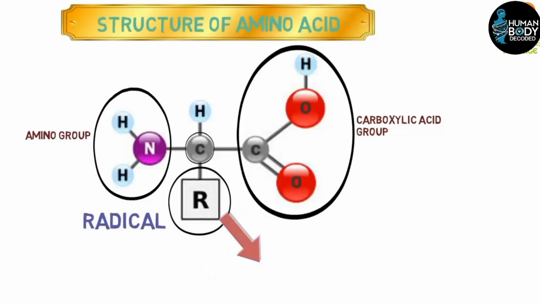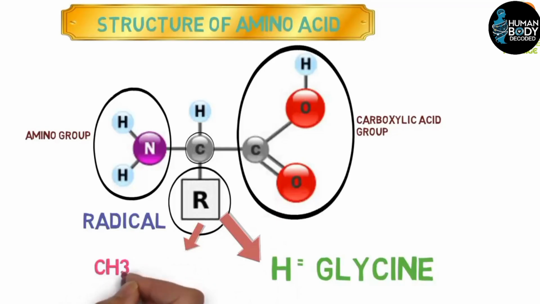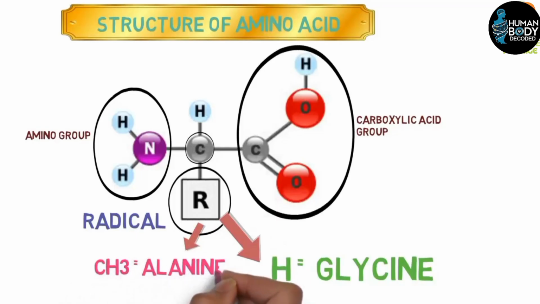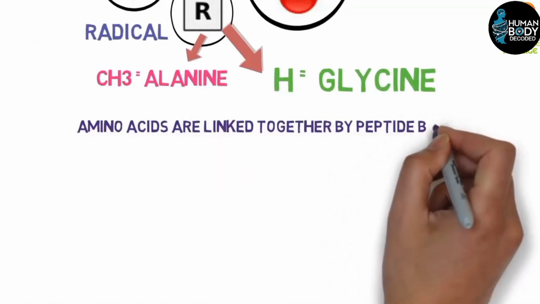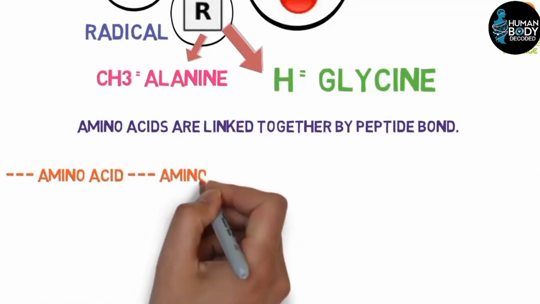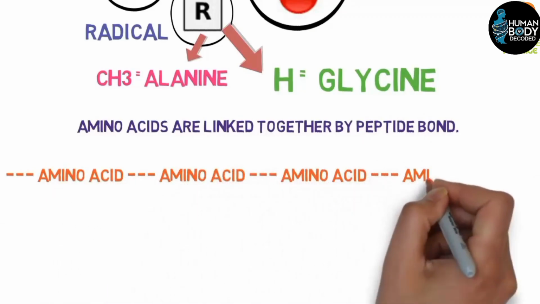For example, when R is H, the amino acid is glycine. When R is CH3, the amino acid is alanine. This variation creates the 20 different types of amino acids. Amino acids link together through peptide bonds. These bonds create a chain, and this chain is what we call a protein.